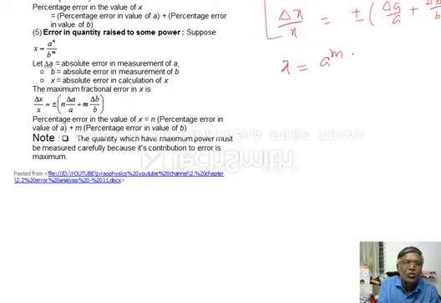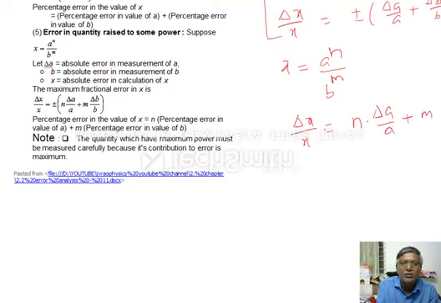I can take some other quantity also, C to the power of mn. Then it is better to take the given thing only. You have problems, you will be knowing. A to the power of m by b to the power of n. So delta x by x is nothing but the relative error: n into delta a by a plus m into delta b by b.